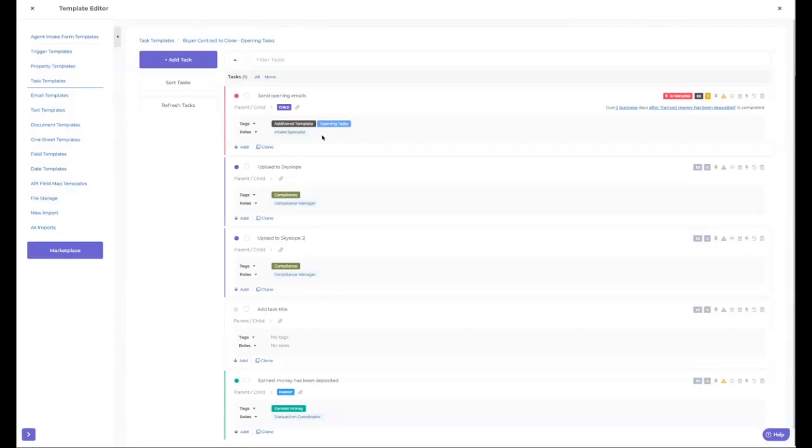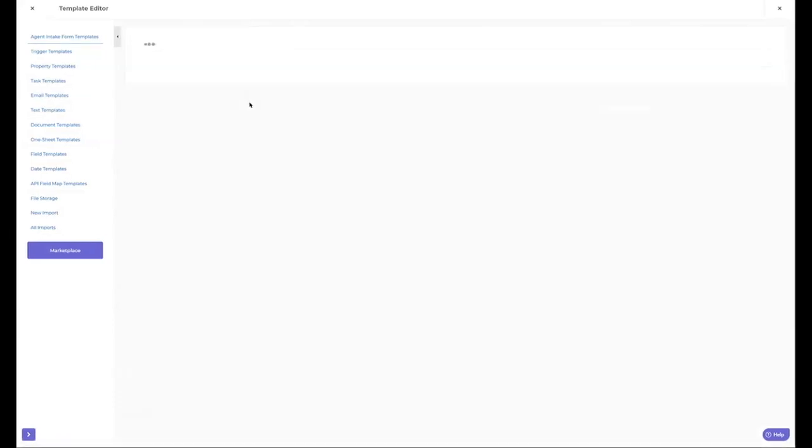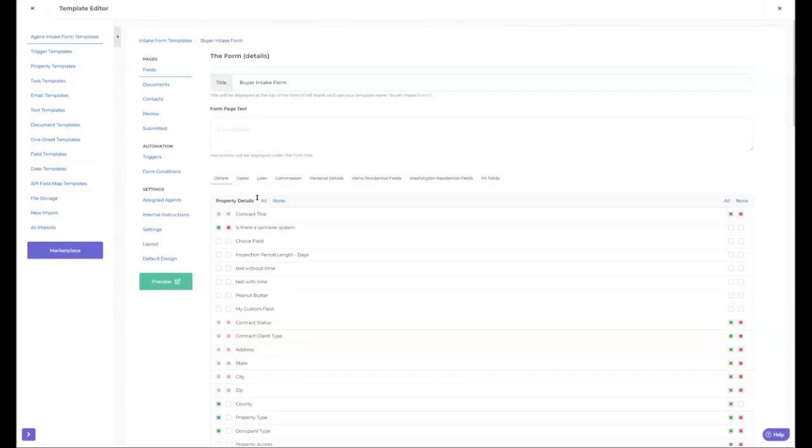Okay, another important thing is, where do these templates come from? So you can either manually assign a template, or you can use a property template, which we're not going to get into today. That'll be a webinar in the future. Or the most efficient way is using intake forms. And I'm not going to get into intake forms too much, but I will show you where to put this. So in the intake forms, if I go into a sample intake form here, one of the most powerful things about this program is having the agent or the TC fill out this intake form and then have things trigger on the back end.